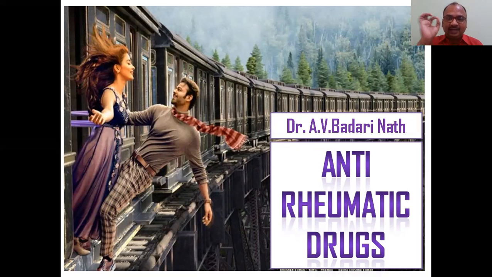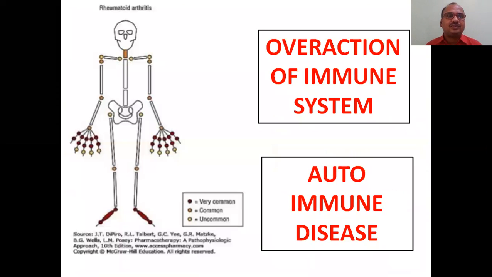This topic, anti-rheumatic drugs. See, all these are our body skeleton system, and you can see here rheumatoid arthritis heading. All these joints, which I have shown in color, will be prone to rheumatoid arthritis. Most of the students think it is related only to the knees. No, it is related to the total body. Wherever a joint is there, there is a possibility of rheumatoid arthritis. That point you have to keep in your mind.